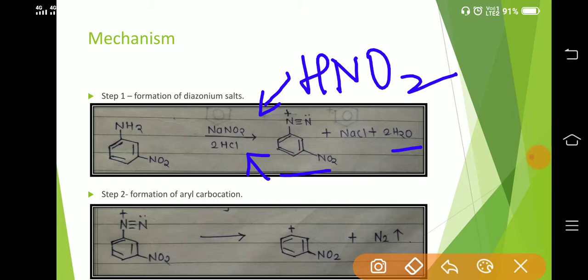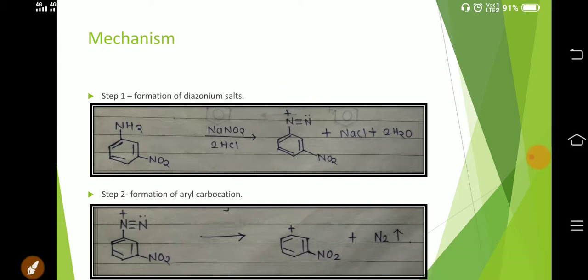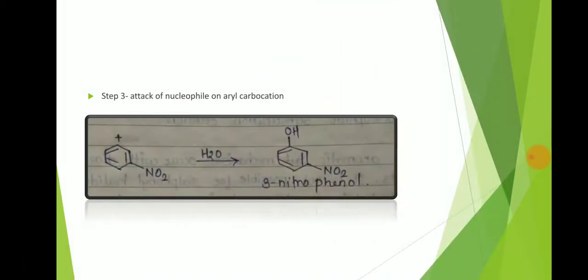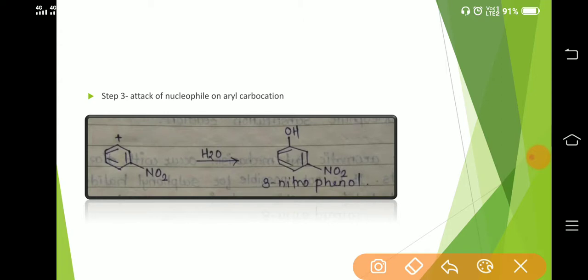Now this positive charge on the nitrogen can be stabilized by the removal of N2 gas, generating a positive charge on the benzene ring. That is, here is the generation of a carbocation, which is generally observed in SN1 type of reaction. Now, this carbocation can undergo attack by the nucleophile.